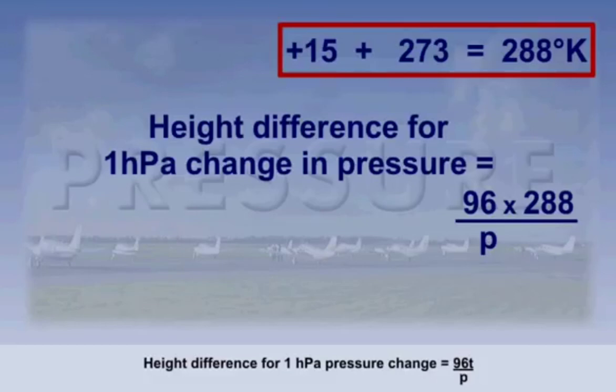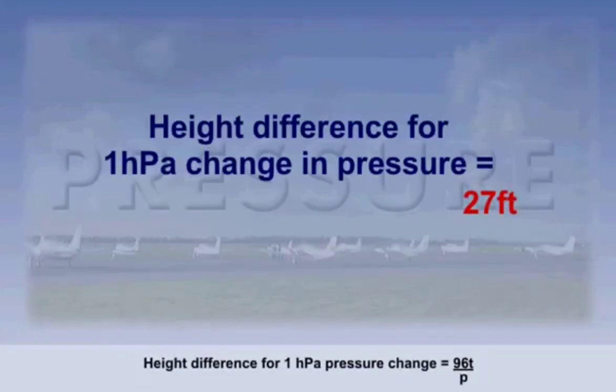The pressure at mean sea level, according to ISA, is 1013.2 hectopascals. The result now shows that a change in pressure of 1 hectopascal at sea level in ISA represents a height change of 27 feet. Let's now observe the result if the temperature is changed. Remember that if we cool air down, the isobaric surfaces or pressure levels compact. Therefore, a change in 1 hectopascal will represent a smaller height difference.